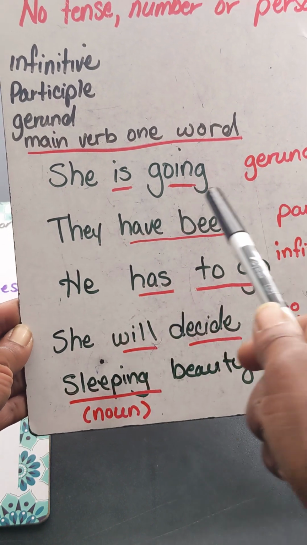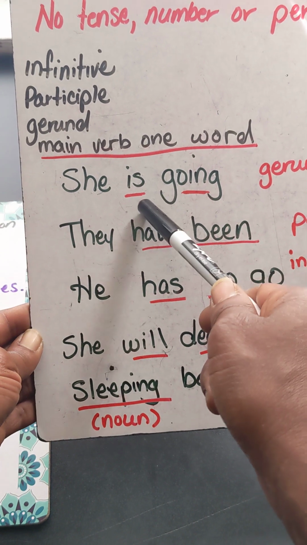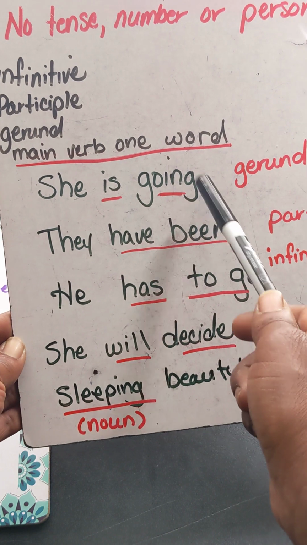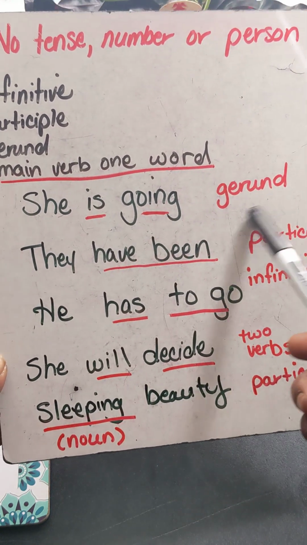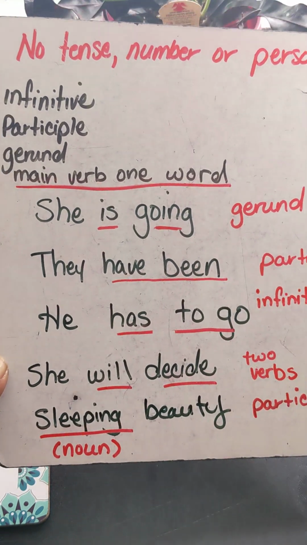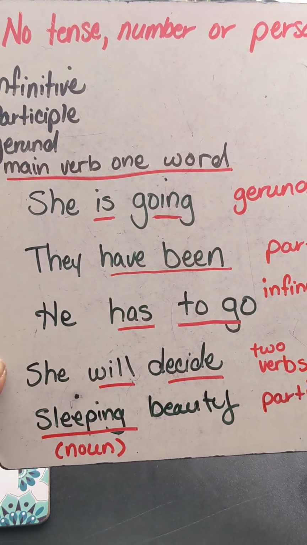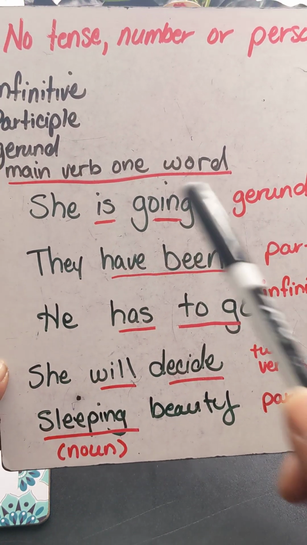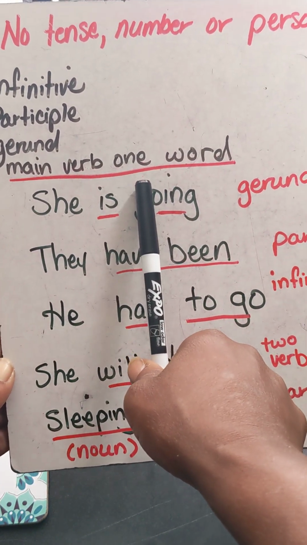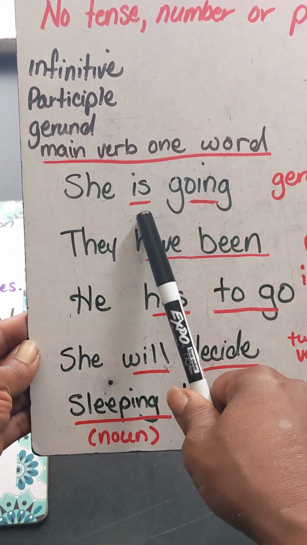a complete thought. Something else has to go after this or before it, because the main verb here is is, and then you've got this verb, going. There's two verbs here for one. And then on top of that, this is a gerund. A gerund is a verb that you basically add ing to, and a lot of times, not all the time, they're used as adjectives. I've got an example, just stay with me. So she is. Now she is would be fine as a complete thought due to what we talked about. It shows tense, number, and then you've got the one main verb.